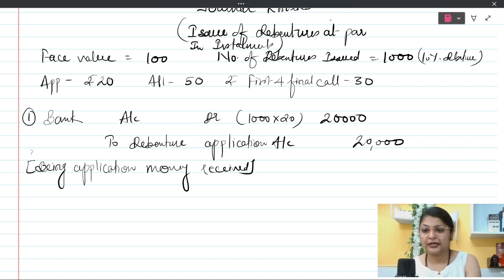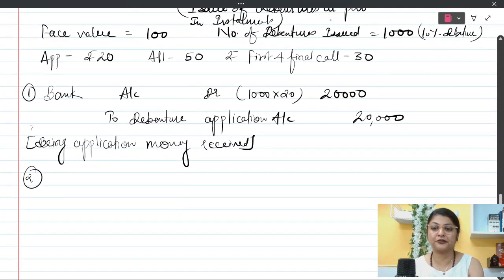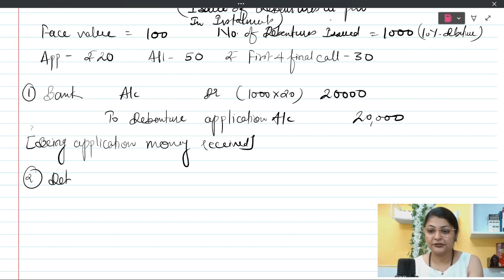Number 2, you are going to write the second entry when you transfer this application money to the 10% debenture account. As I told you, these are temporary accounts. The application account has to be closed down, so how can it be closed down? By debiting it. We will write debenture application account debit to 10% debentures account.